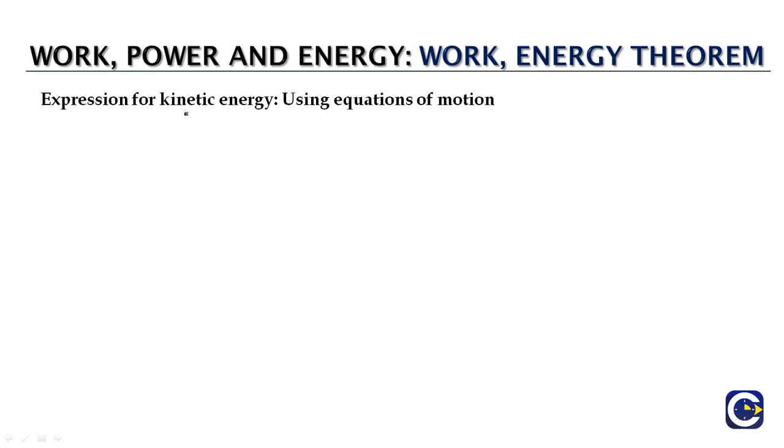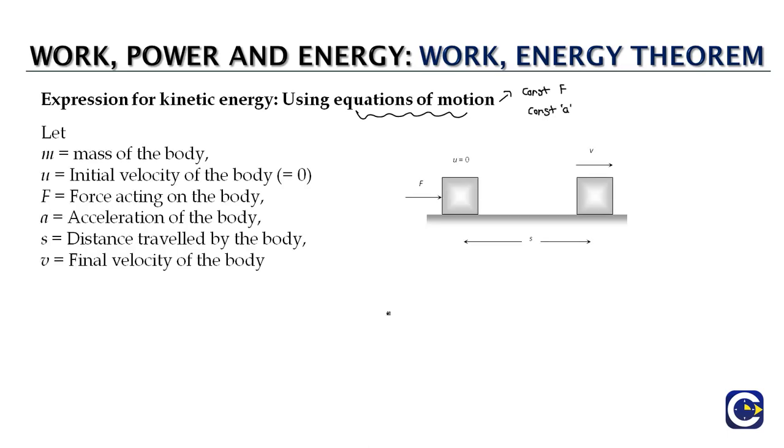One where we can do the derivation using the simple equations of motion that we are aware of. This we will be able to use when there is a constant force which is able to give rise to a constant acceleration. So let us say we have a body of mass m which is starting with initial velocity 0, and there is a constant force F acting on it, which means that will be able to produce a constant acceleration a. So we'll have the relation F is equal to m into a, or a is equal to F by m.